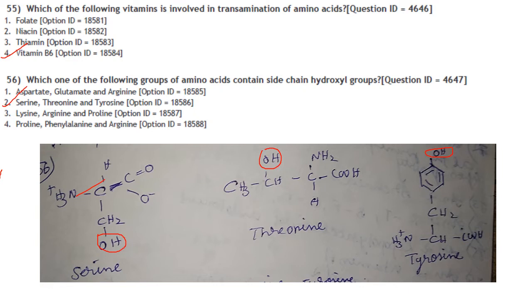Then which one of the following groups of amino acids contain the side chain hydroxyl group? If you see the amino acids, serine has a hydroxyl group over here. Then threonine, there is a hydroxyl group here, and for tyrosine also a hydroxyl group is present. So serine, threonine and tyrosine. Answer is option 2.